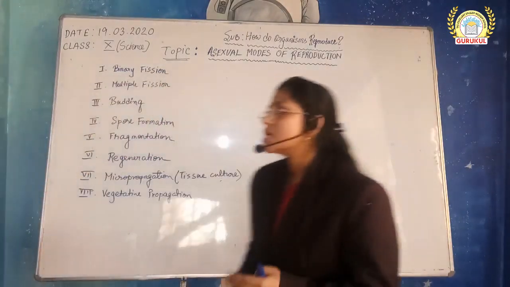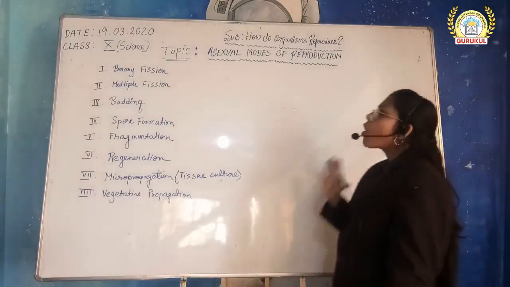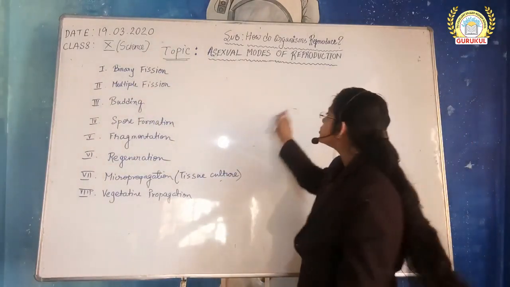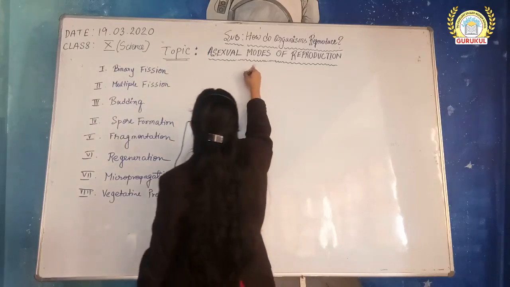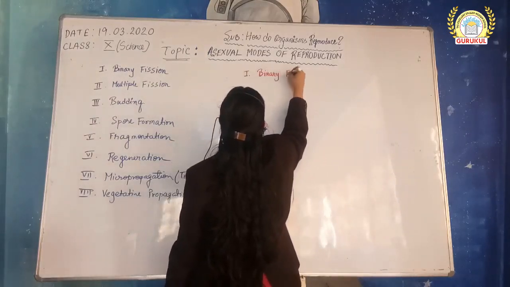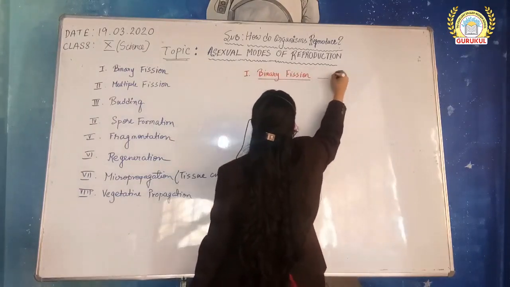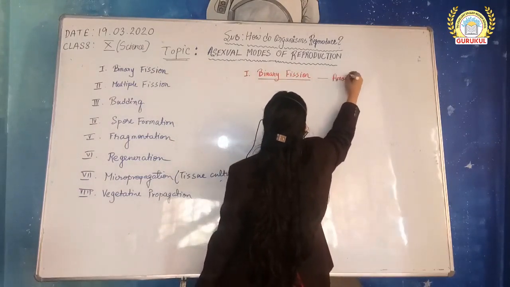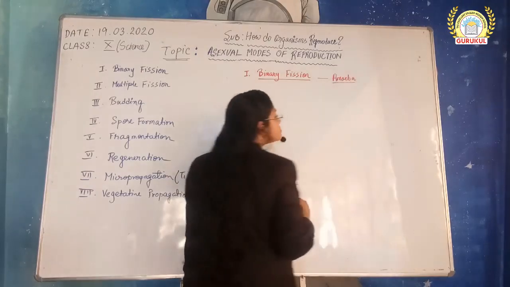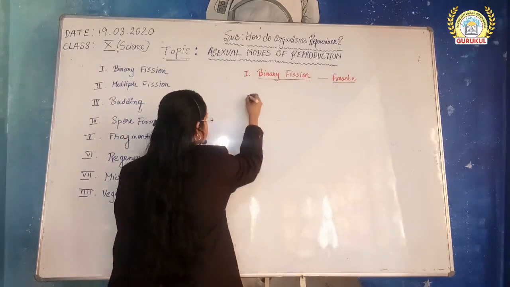Okay. Now, first topic as we discussed is binary fission. Let us see what is binary fission. Binary fission occurs in amoeba. Example, we are going to take an amoeba. Okay. Let me first draw an amoeba, then we will talk.